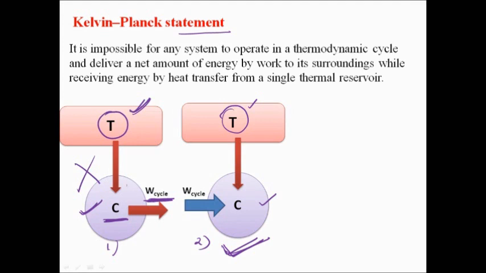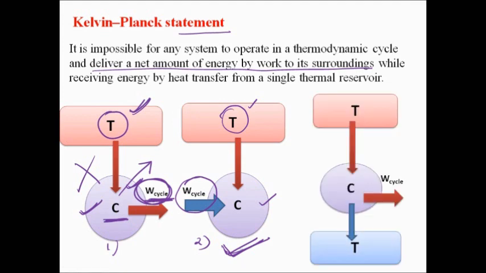If I compare the first and second figures, what is the difference? In the first figure, the system is delivering work to the surroundings. Okay, so work is going out. In this case, work is supplied to the system. So in the Kelvin-Planck statement, it is clearly mentioned that there should be net work transfer to the surroundings. Okay, so if work is done on the system, that is possible from the Kelvin-Planck statement. Okay, and there is another figure.